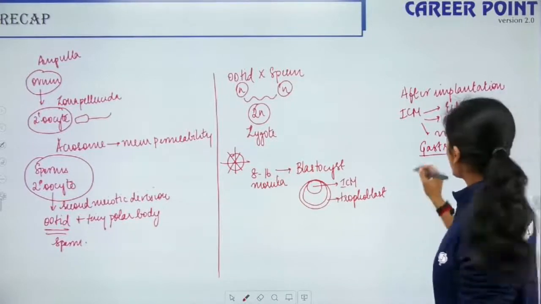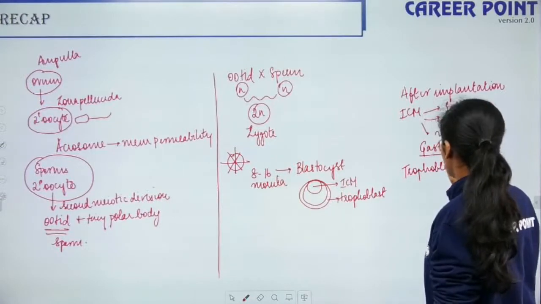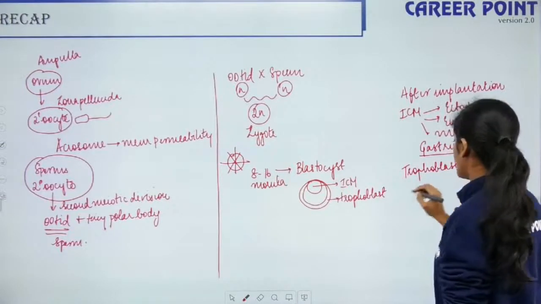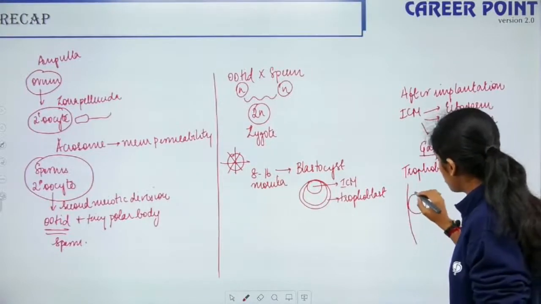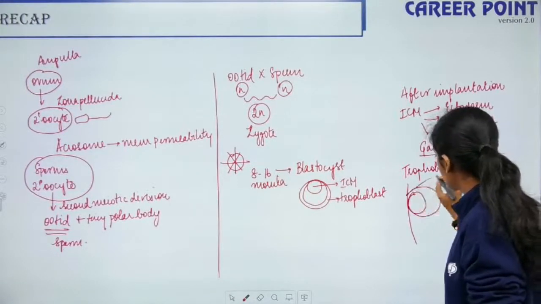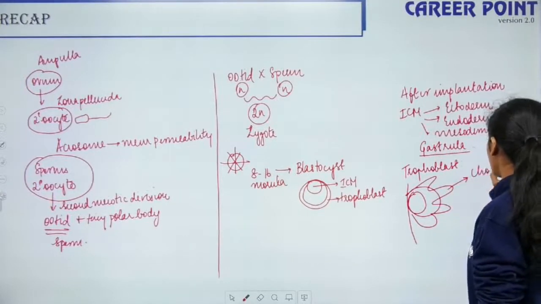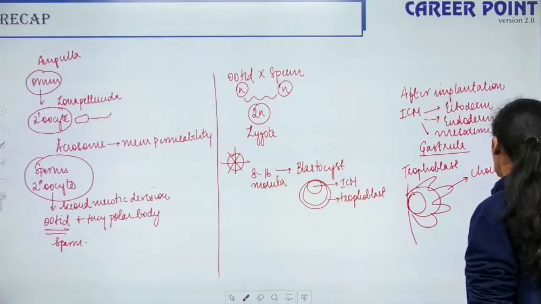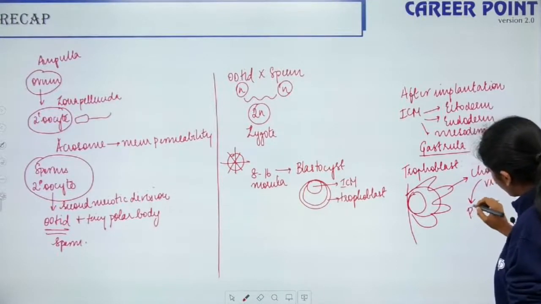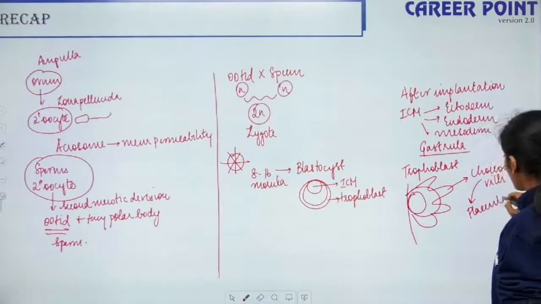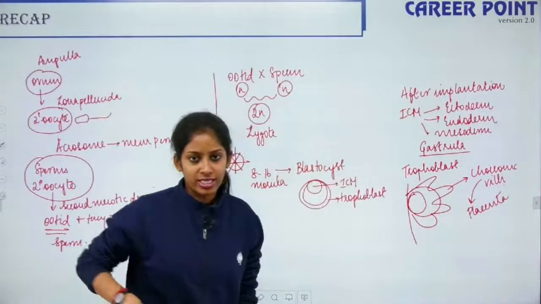Fine. So meanwhile, the trophoblast forms finger-like projections, like this. So if this is your endometrial lining, after implantation, this forms a finger-like projection. So that is your chorionic villi. So this chorionic villi then converts to form your placenta. So placenta is what separates your mother's maternal material from the fetal material, right?